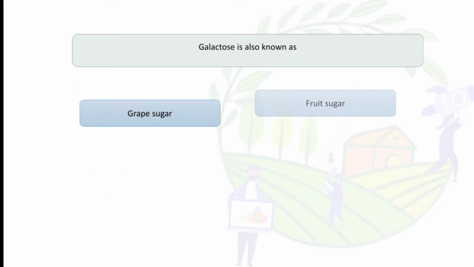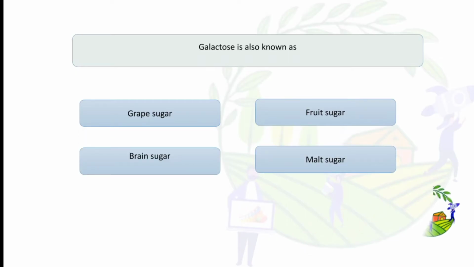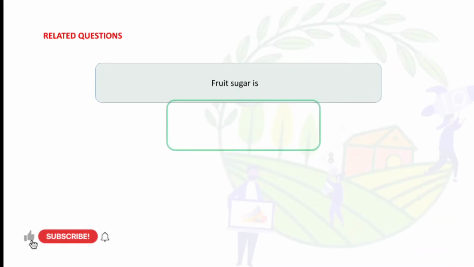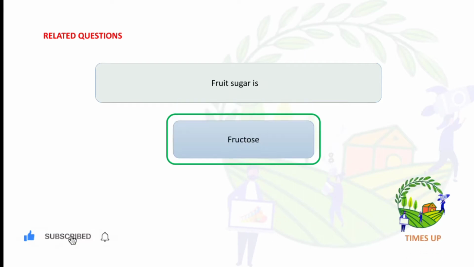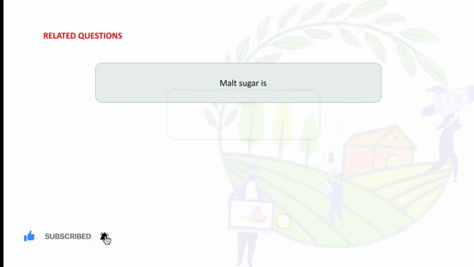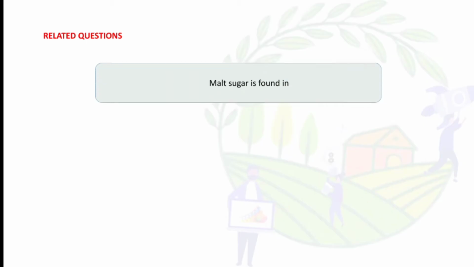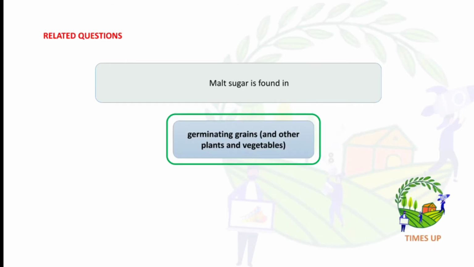Galactose is also known as grape sugar, fruit sugar, brain sugar, malt sugar. So the answer is brain sugar. Fruit sugar is F2F, that is fructose, and malt sugar is M2M, maltose, malt sugar. Malt sugar is found in germinating grains and other plants and vegetables.